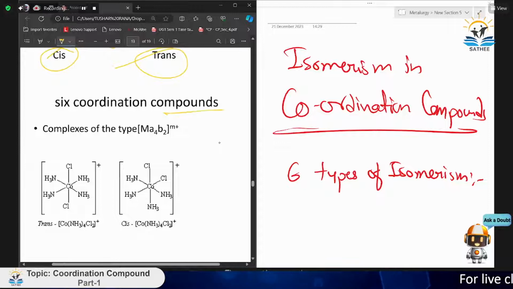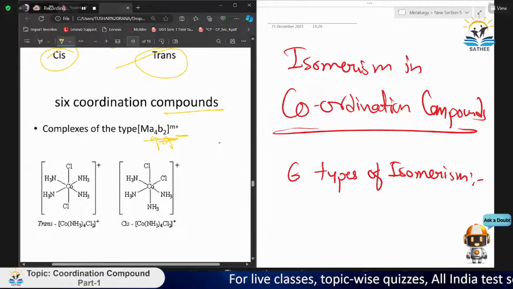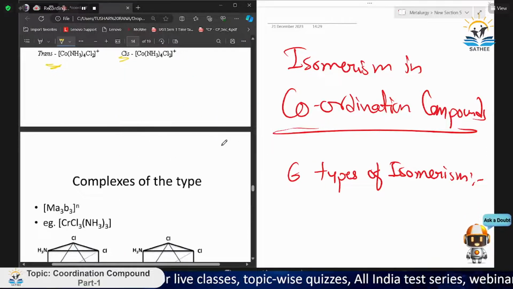Now six-coordinate compounds. Here we can find a six-coordinate compound like Ma4b2, 4 plus 2, and this is a coordination number 6 compound. Whatever its positive or negative charge, it also shows these cis and trans structures, and maybe many more complex compounds.